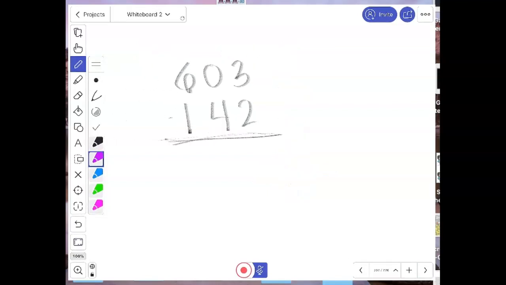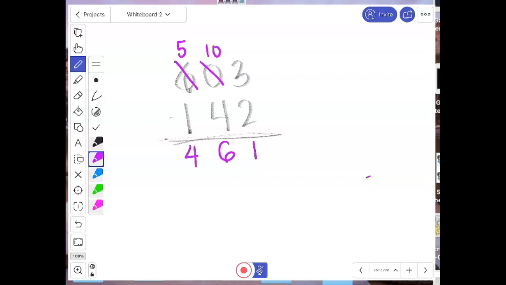Okay, so I'm going to start here. Do I have more on the floor or more on top? 3 and 2. Looks like the 3 is greater. That's on top. So don't stop, just subtract. 3 minus 2 is 1. Move over a column. Same question. More on the floor or more on top? I think it's more on the floor because 4 is greater than 0. So go next door. Borrow 10 more. 10 minus 4 is 6. 5 minus 1 is 4.